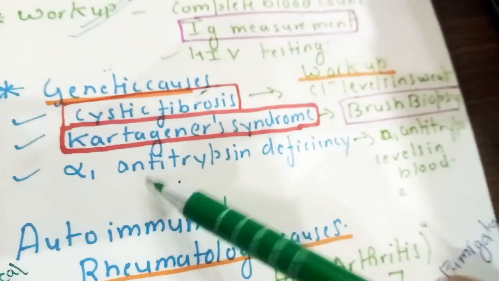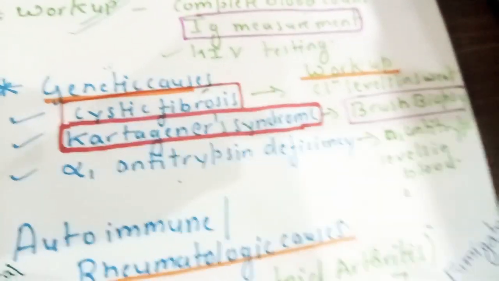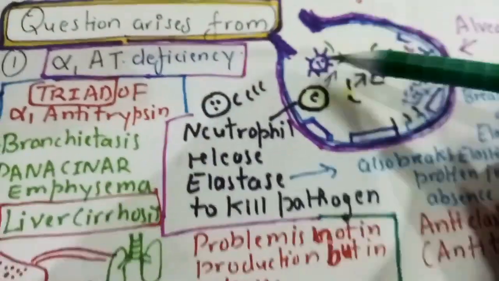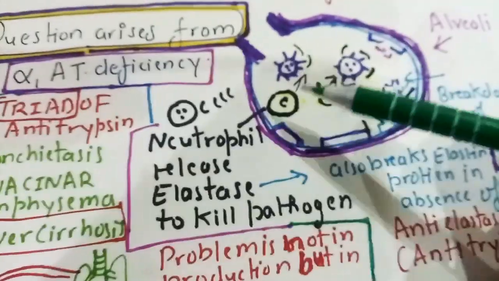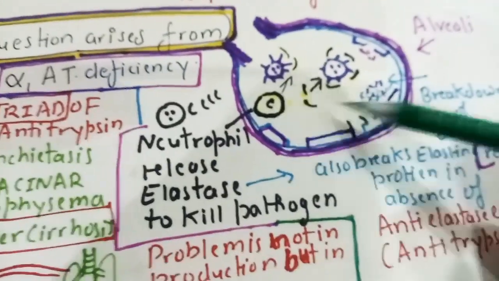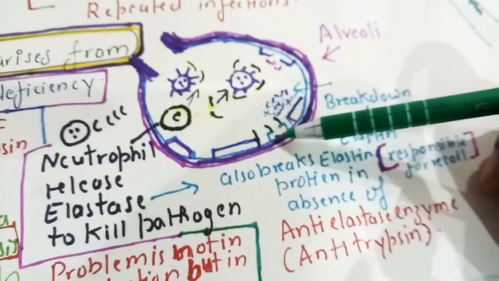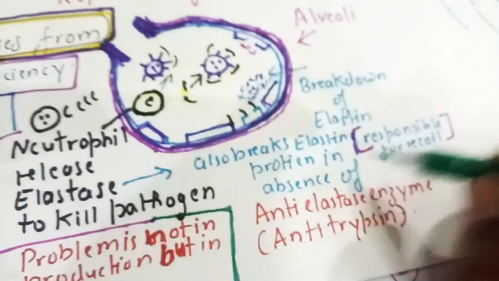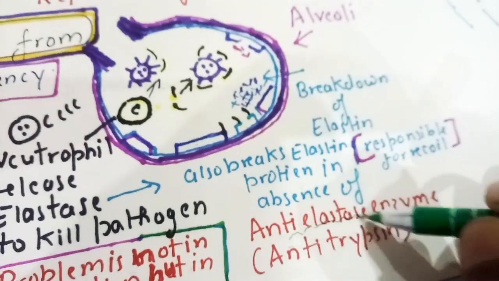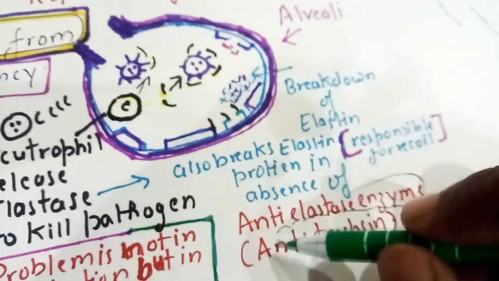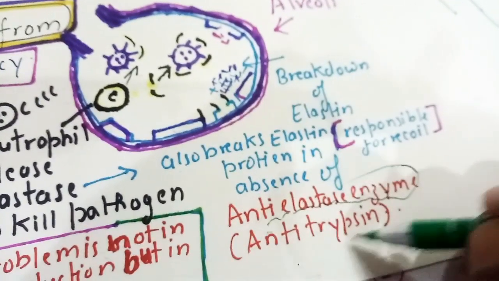Alpha 1 antitrypsin deficiency, you all know. If you don't know, let me explain again. Alpha 1 antitrypsin is a protein. When neutrophils release elastase to kill pathogens, this elastase also breaks down the elastin present inside the pneumocytes. It gets counteracted by the anti-elastase enzyme known as antitrypsin.